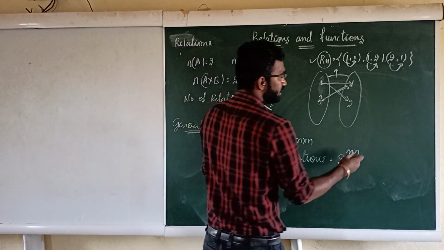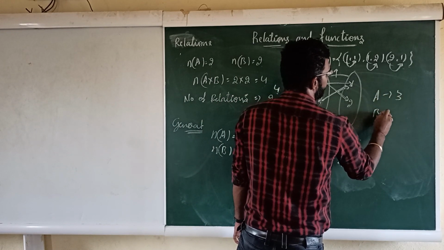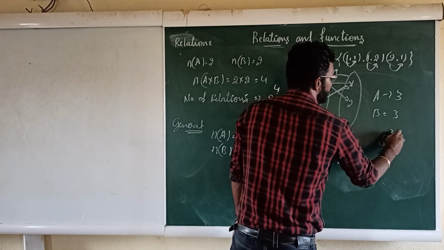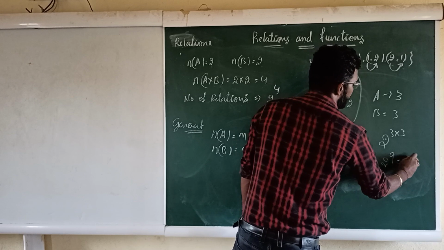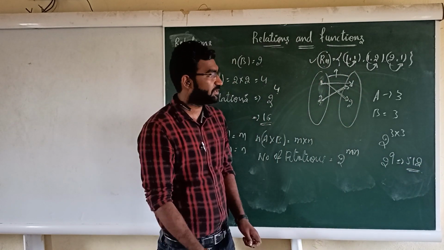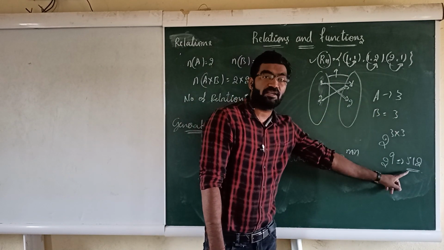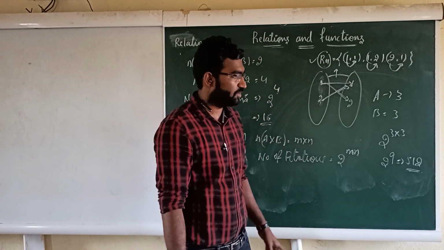For example, I'll take one example and explain. If the set A is having 3 elements and the set B is having 3 elements, how many relations can be defined? 2 raised to 3 into 3, that is nothing but 2 raised to 9, which is 512. You are not going to write all 512 relations, which is not easy. That's why I said before that if you take 3 elements in A and B, it is not easy to write all the 512 relations.